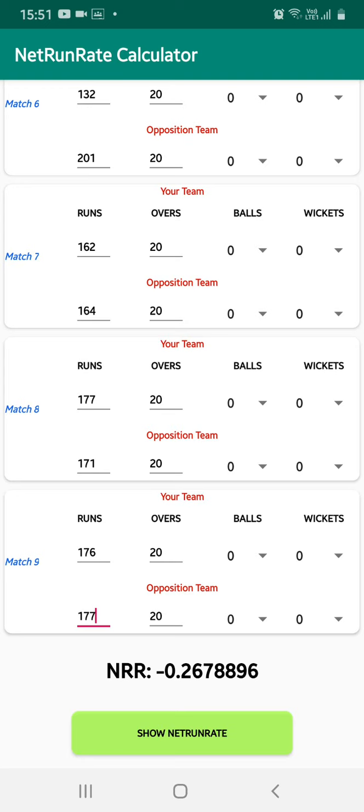The calculation given is total runs scored divided by total overs played, minus total runs against divided by total overs bowled against. This calculation is fine, and if you calculate with it, the answer would also be equal to the answer Google calculated, if you have done the calculation correctly. But I'm still saying this method is wrong. The calculations come out right, but the method is wrong because it supports close victories in minus.